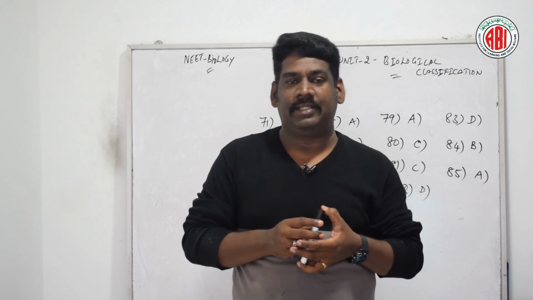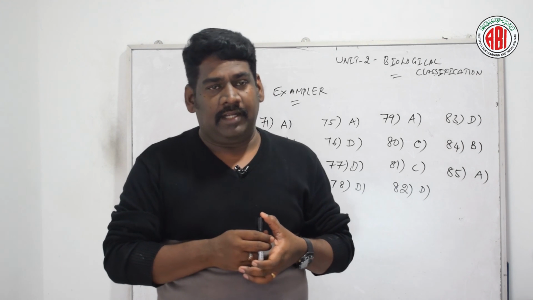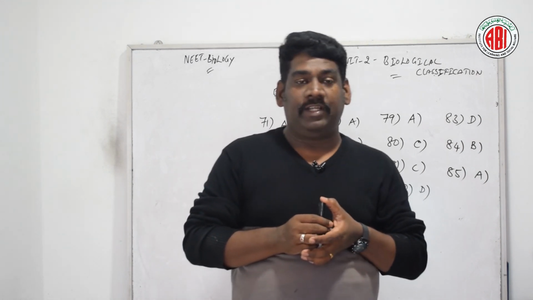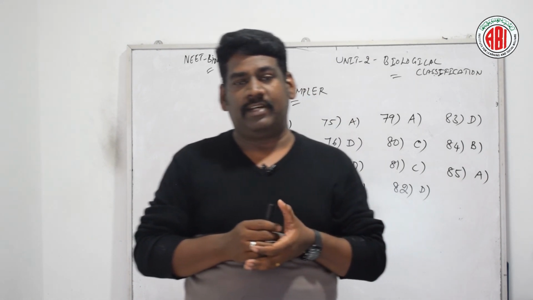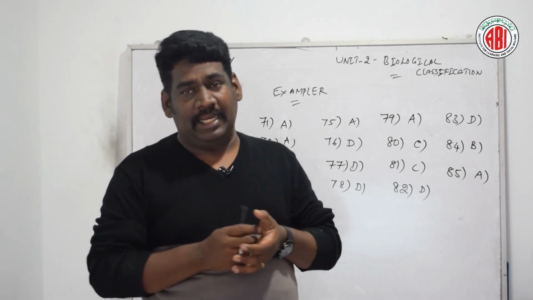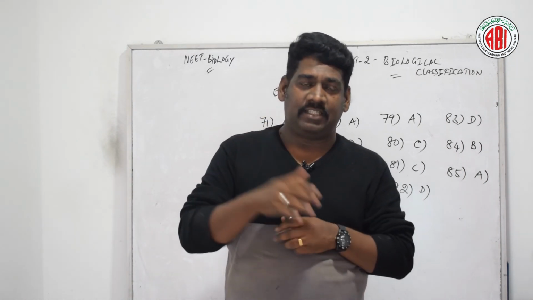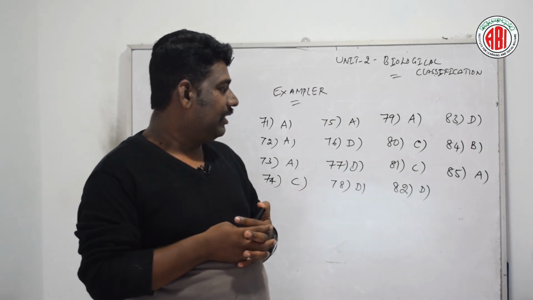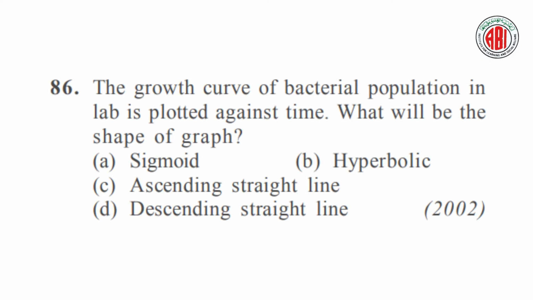Zinder and Liedenberg, who observed the Salmonella typhimurium, a type of bacteria undergoing for transduction. And this transduction is used for gene mapping and analysis of this bacteria and also for strain construction. So the right answer for this question is option A. Option A is the right answer. Now, let us go for the next question.